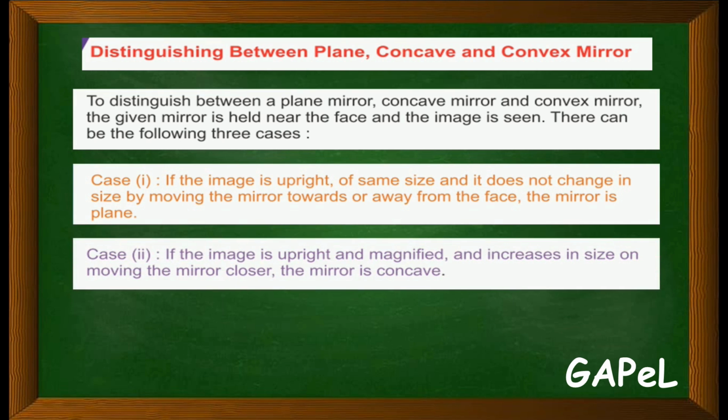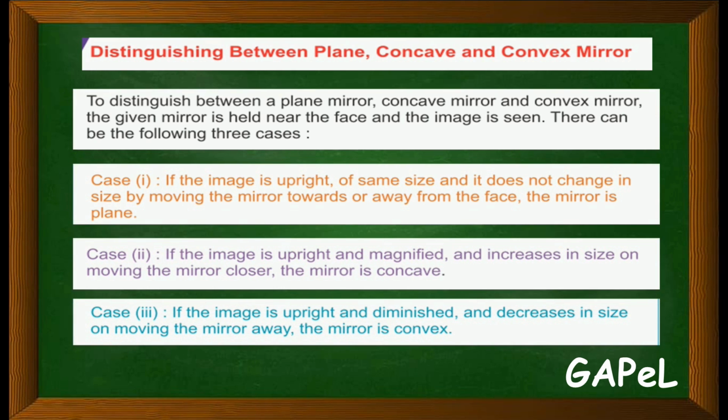Second case, if the image is upright and magnified and increases in size on moving the mirror closer, the mirror is concave. Okay, right? Yeah, as I already explained. As you move from infinity to f and beyond f, your size of the image increases, correct? Then we know that it is a concave mirror.